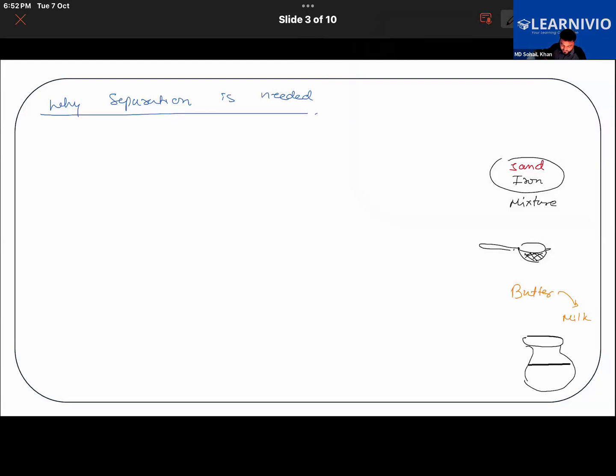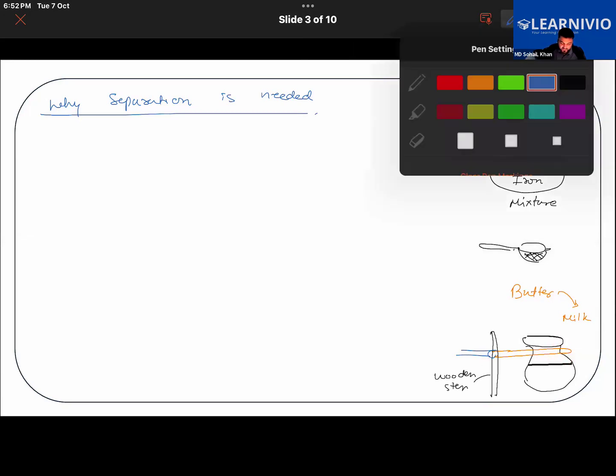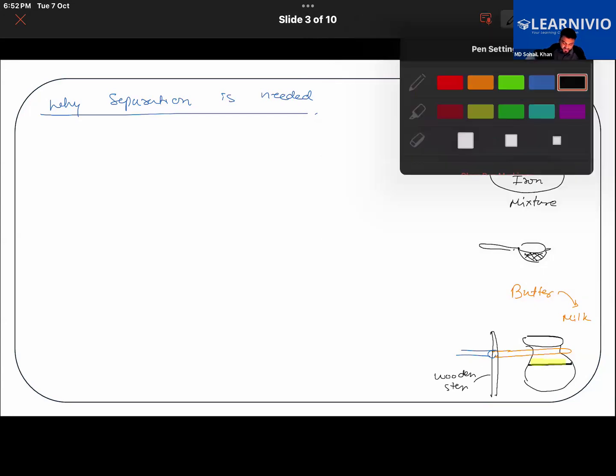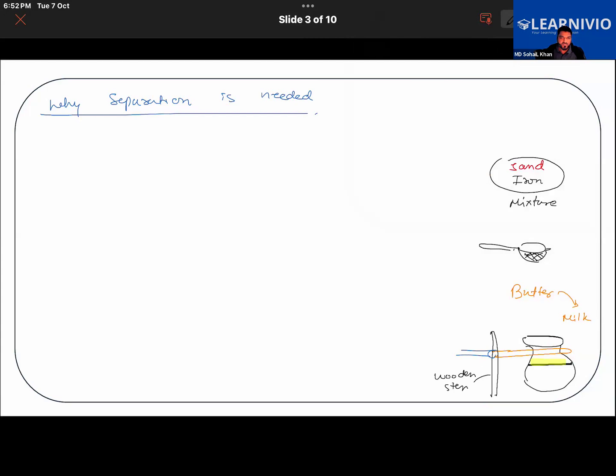Then we take a rope, tie it around the neck of the pot, and connect it to a piece of wooden stick like this. Then it will be manually rotated with the help of the hand. This will rotate the pot fast. Then we will see that the butter will start to separate and it will settle at the top like that. Getting it?